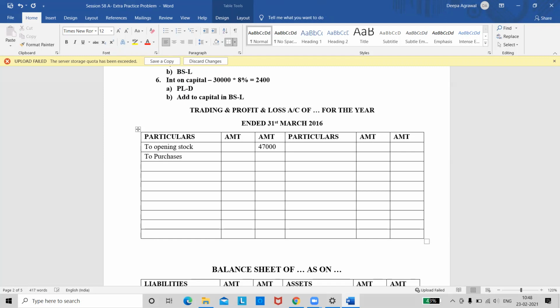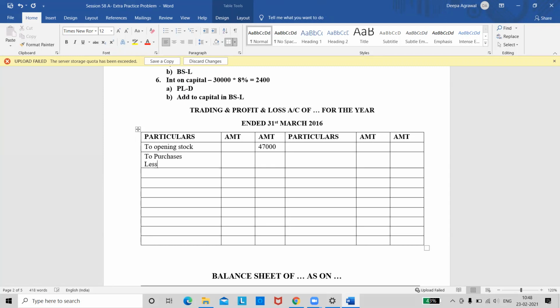Do we have returns in the problem? Yes, ma'am. So we will deduct the returns also. Purchases is given as 50,000. See the returns. How much are the purchase returns? We have written there less from purchases. It is 1,100. So the outer column would be how much? 48,900.